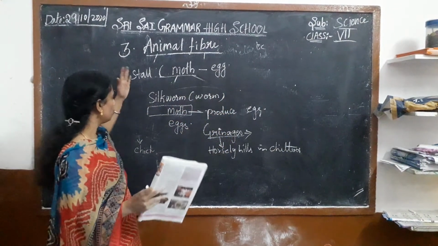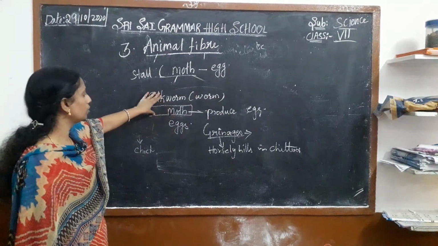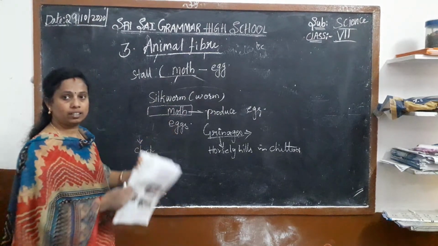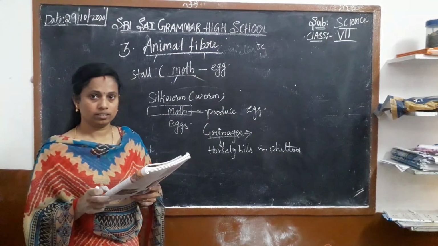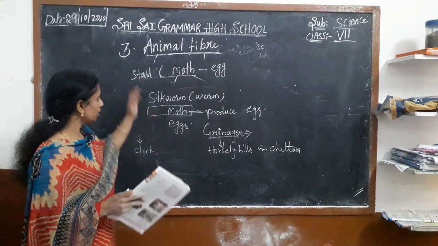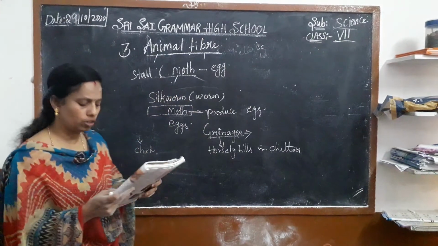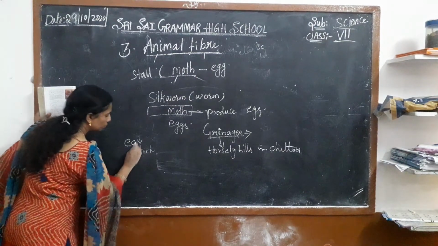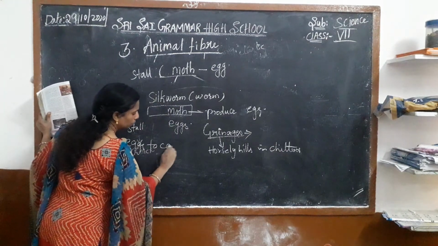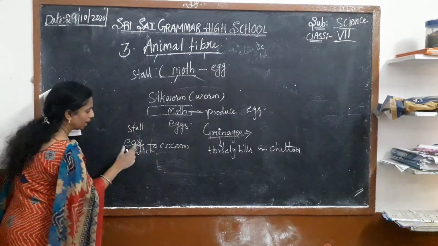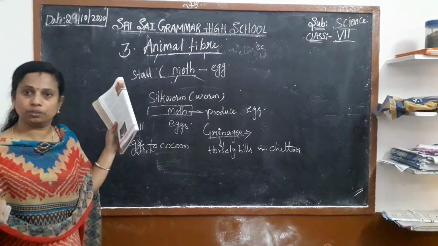So in the first stage, we have learned about the silk moth and how they produce the eggs. The second stage is from the egg to the cocoon. How the eggs change into the cocoon we can see in the next class. Okay, thank you.